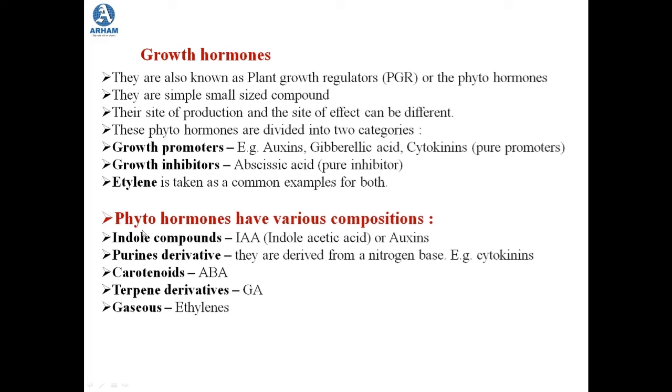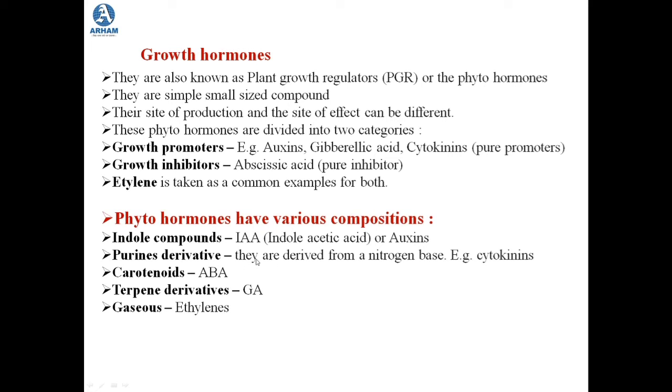Now these phytohormones have various compositions. If it has indole compound as its derivative, the example that we take is of auxin or IAA. IAA stands for indole acetic acid. So auxins have indole compound as their derivative, whereas cytokinins have purine derivatives.